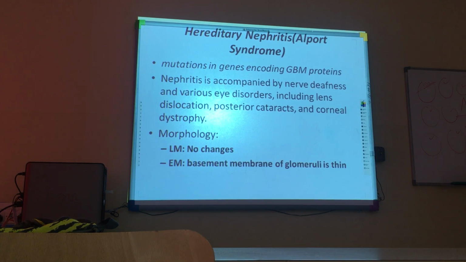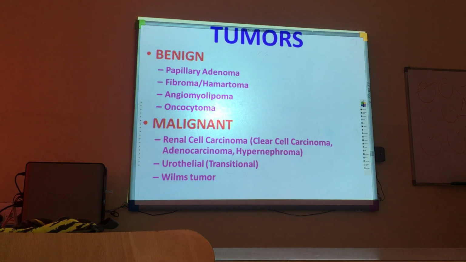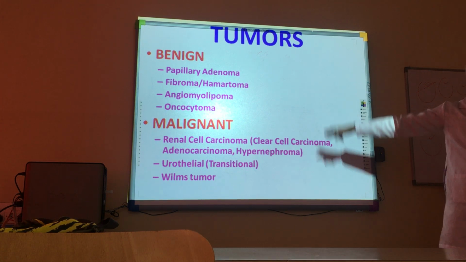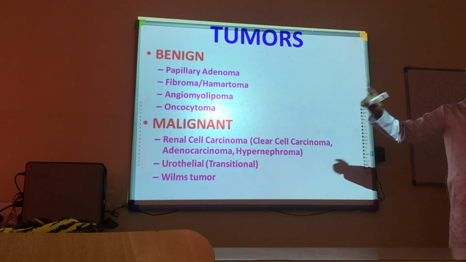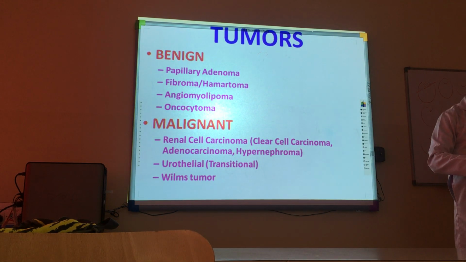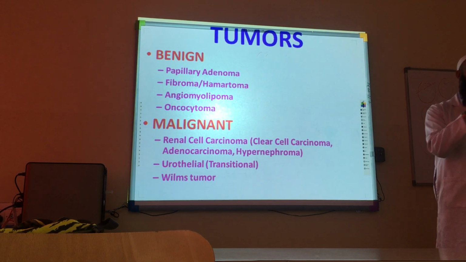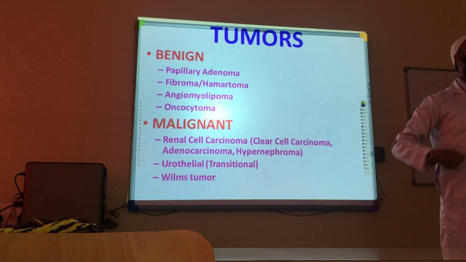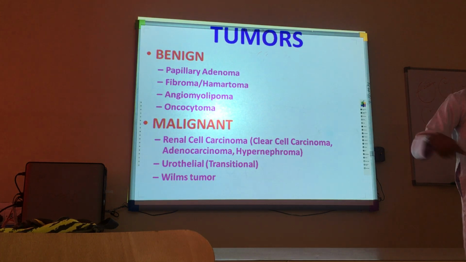You said Alport syndrome is related to type 4 collagen. Yes. What is the difference between this and Ehlers-Danlos syndrome? Ehlers-Danlos syndrome can also present with Alport-like features because it's also one of the diseases which can damage the kidney in this form. But Ehlers-Danlos will not have eye or ear deafness issues. However, Ehlers-Danlos type 4 is typically involving the skin, fascias, and other things. So we will find a lot of stretchability in those people who have this.